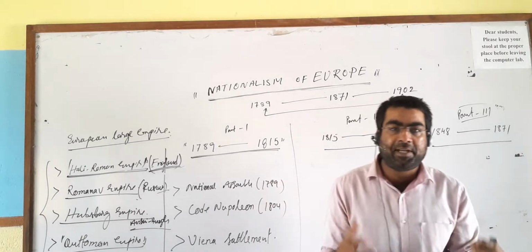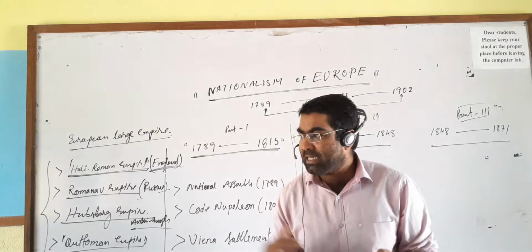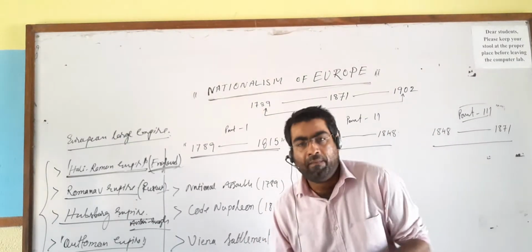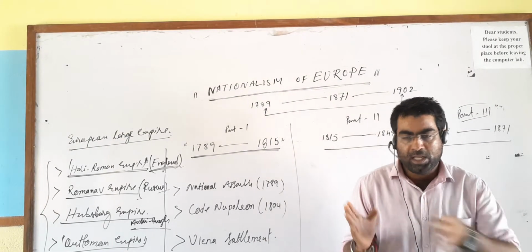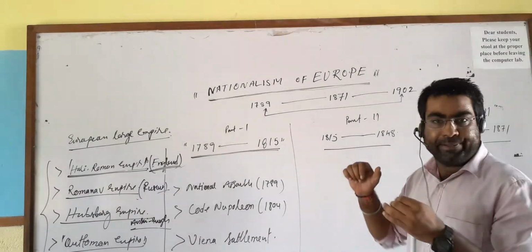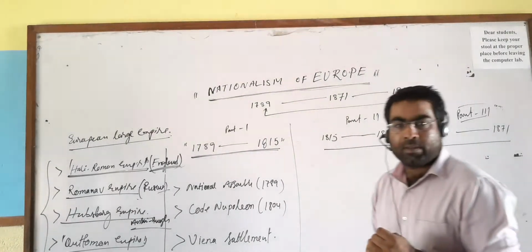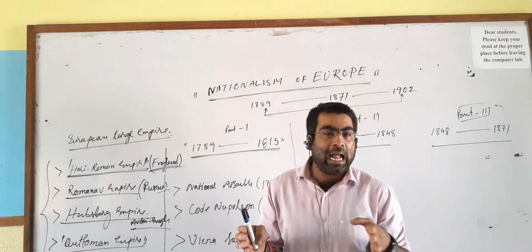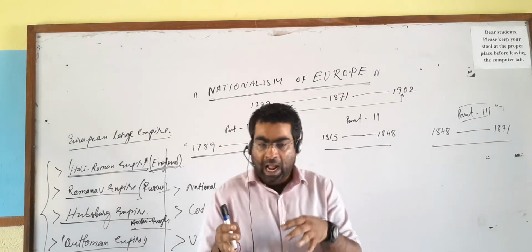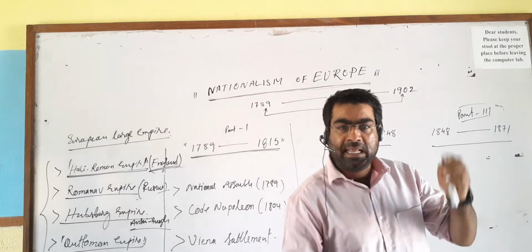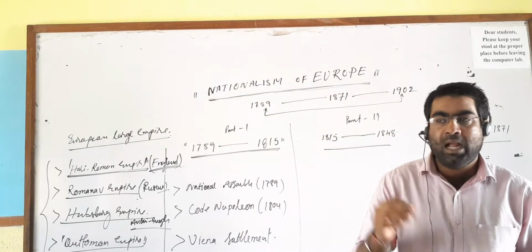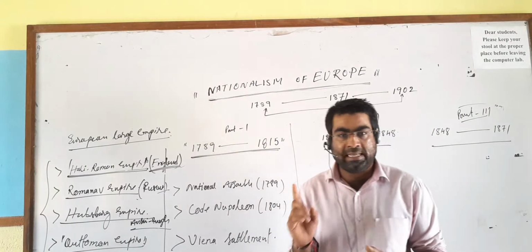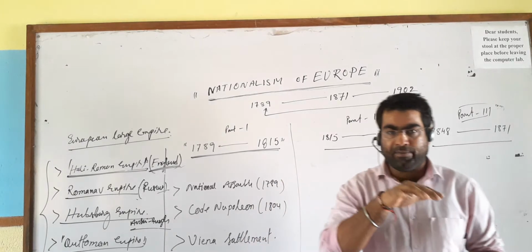Even the society's division was totally dominated by the higher class aristocracy, and they believed in the theory of conservatism. Now we are entering this chapter. The whole chapter is based on two ideologies. One is the old traditional ideology, conservatism, and the new ideology is liberalism. Apart from this, another ideology also worked behind European nationalism, that is romanticism. So you will find three ideologies over there.